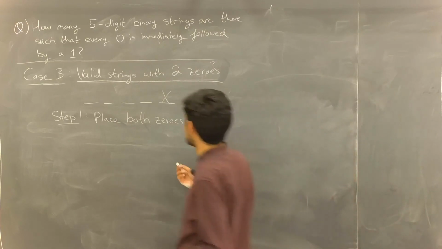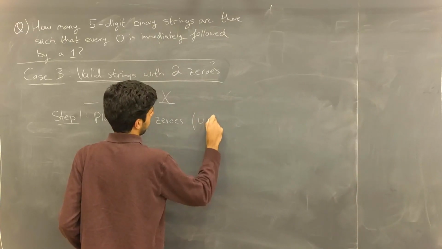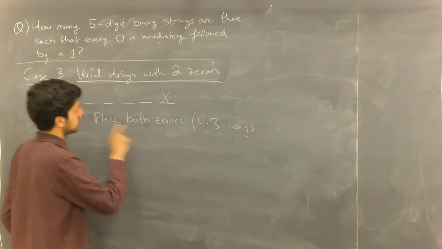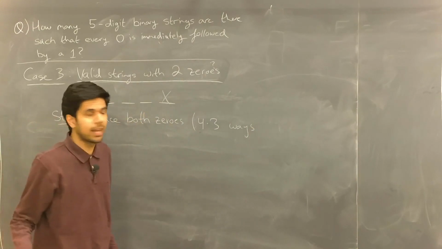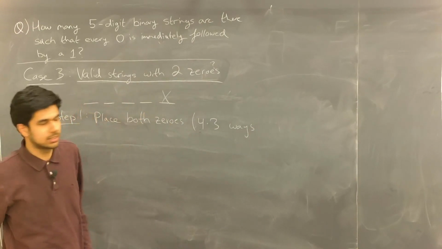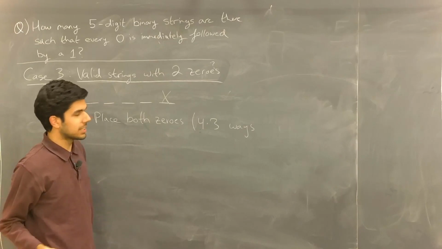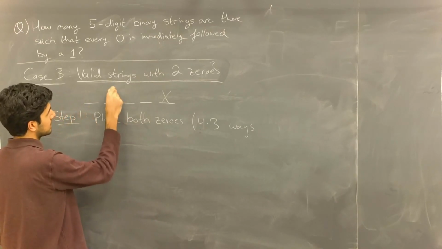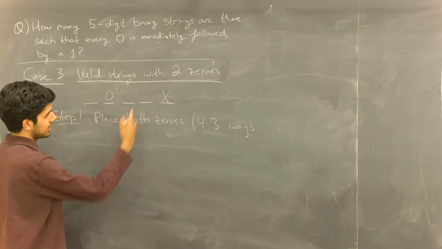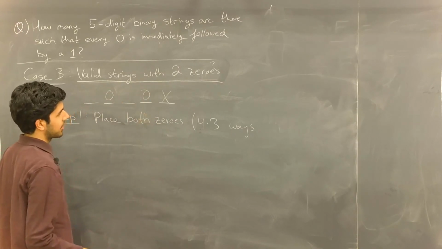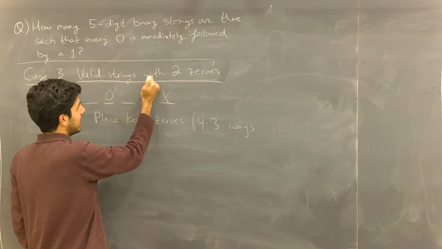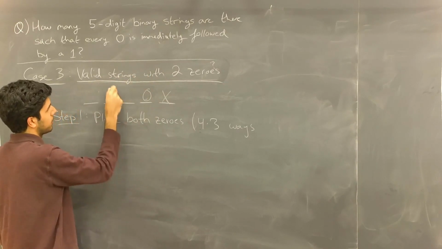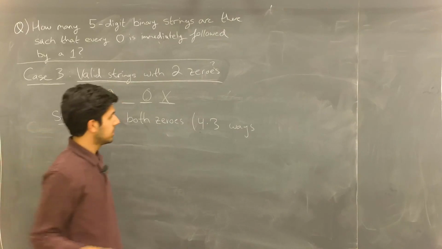For example, we might say that it is 4 times 3 ways, in that we first choose a spot for the first 0, and then we choose one of the remaining spots for the second 0. The issue with this is that the zeros are indistinguishable. So if I choose a spot for my first 0, and then choose a remaining spot for my second 0, this could be obtained by first choosing this spot for the first 0, and that for the second 0.